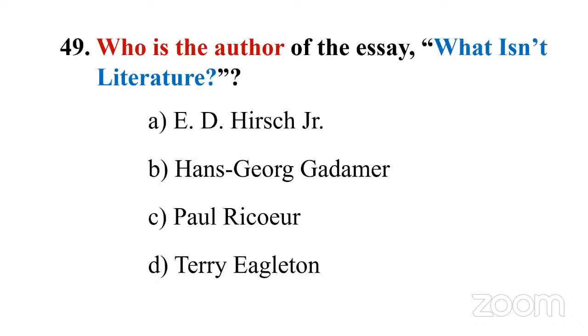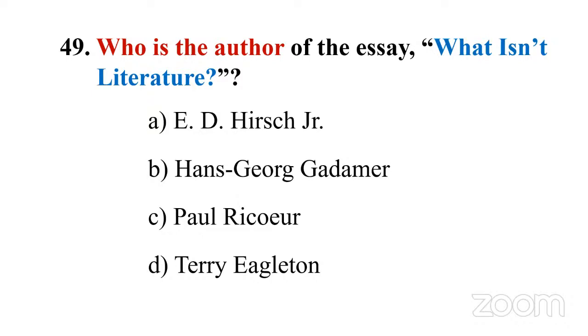Okay. Who is the author of the essay What Isn't Literature? What is not literature? Okay, this is an essay. We have four critics or thinkers here. Option A, E.D. Hirsch. Then B, Hans Georg Gadamer. C, Paul Ricoeur. Then D, Terry Eagleton.